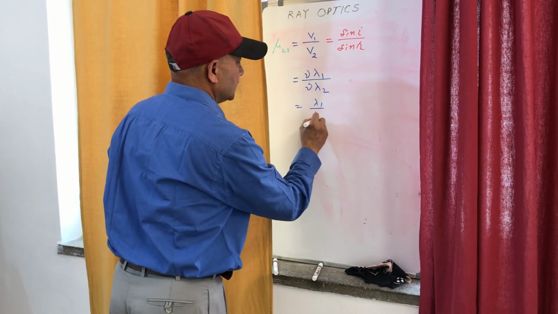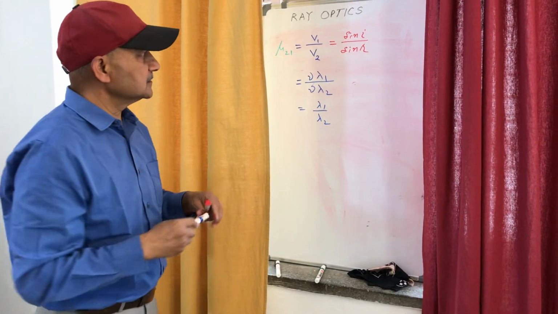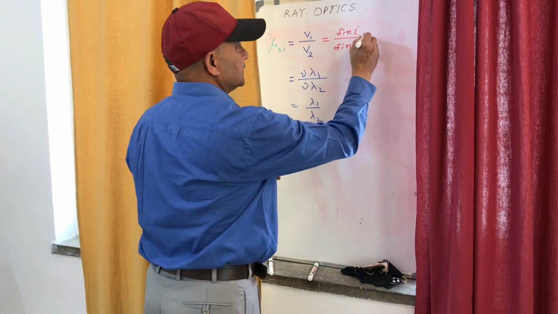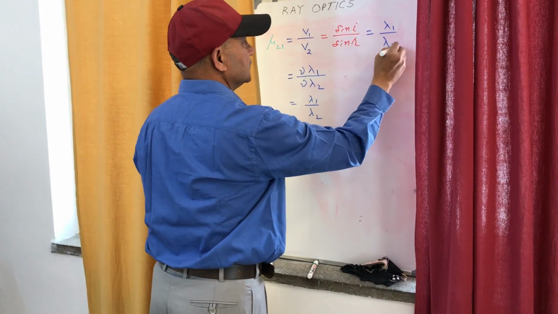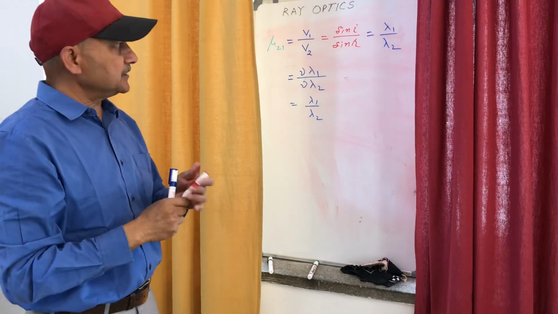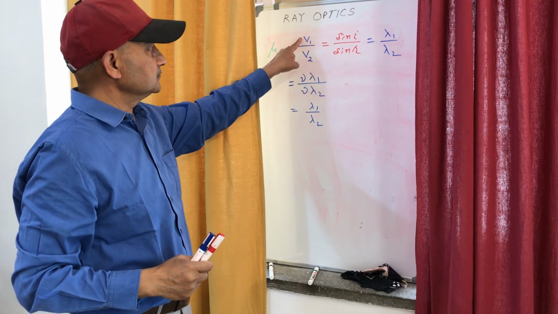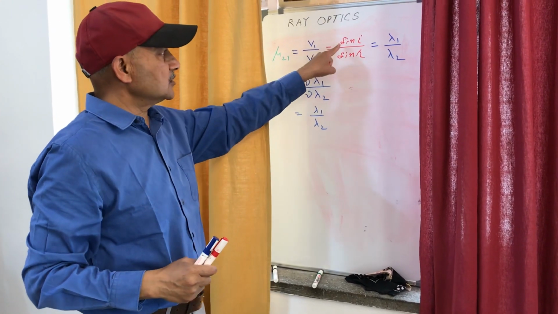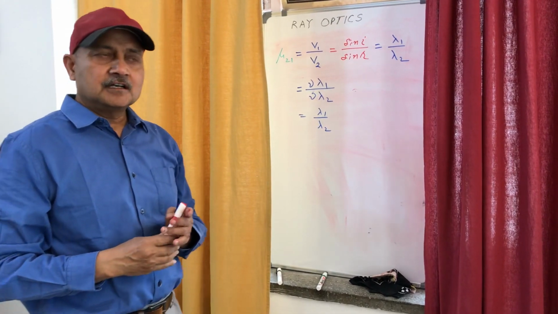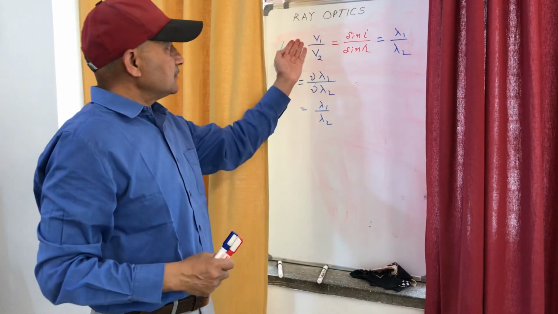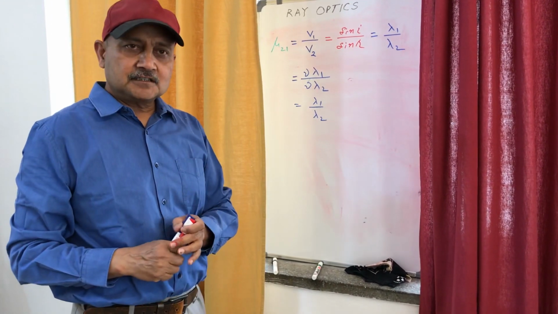So it can be rewritten as lambda 1 upon lambda 2. So we have further extended the relations. We can add it here, which is again equal to lambda 1 upon lambda 2. So the refractive index of the second medium with respect to the first medium is the ratio V1 upon V2, which is equal to sin i upon sin r, which is again equal to lambda 1 upon lambda 2. So if the velocity increases, the wavelength increases. If the velocity decreases, the wavelength decreases.